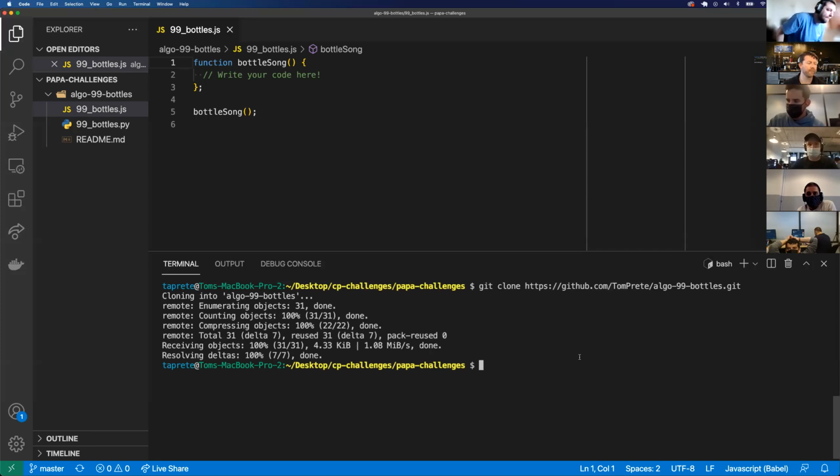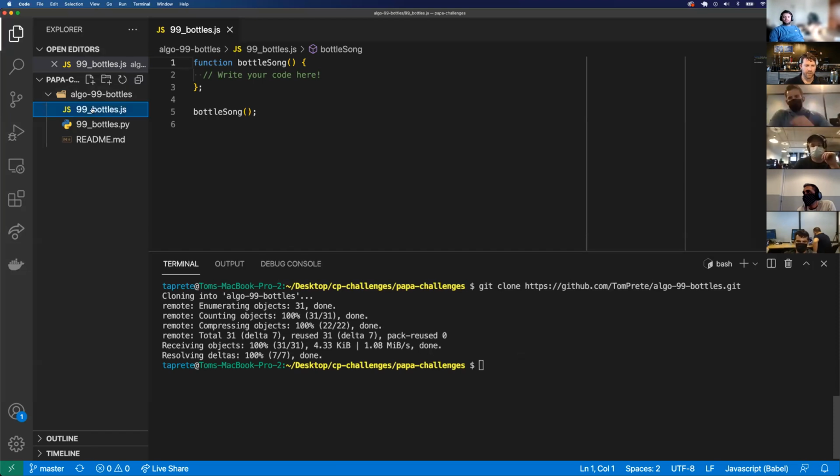Yep. But it's also personal preference. If you want to use iTerm, you can definitely use that as well. But I figured I'm going to be working in VS Code all the time, so I might as well get used to working in the VS Code terminal as well. Right, cool. Thanks. Yeah, good question. All right.